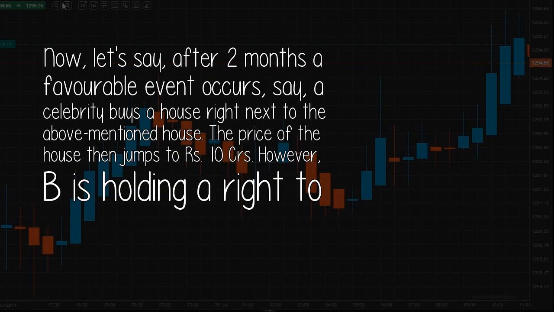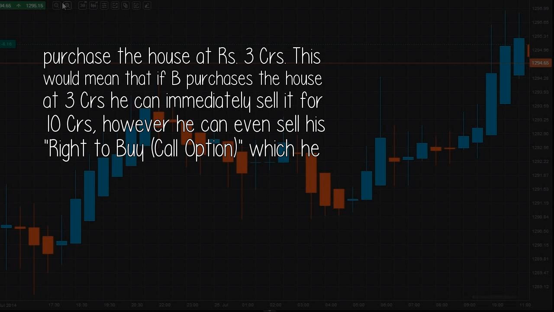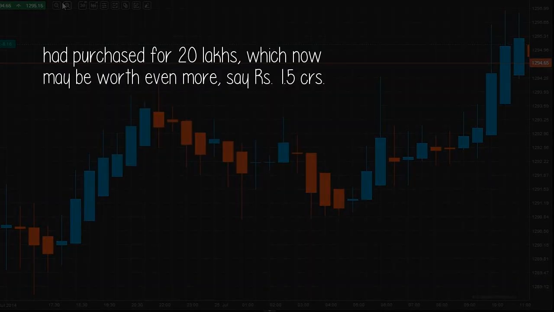Now, let's say after 2 months a favorable event occurs, say, a celebrity buys a house right next to the above-mentioned house. The price of the house then jumps to 10 rupees crore. However, B is holding a right to purchase the house at 3 rupees crore. This would mean that if B purchases the house at 3 crore, he can immediately sell it for 10 crore. However, he can even sell his right to buy, the call option, which he had purchased for 20 lakhs, which now may be worth even more, say 1 rupee and 50 paise crore.